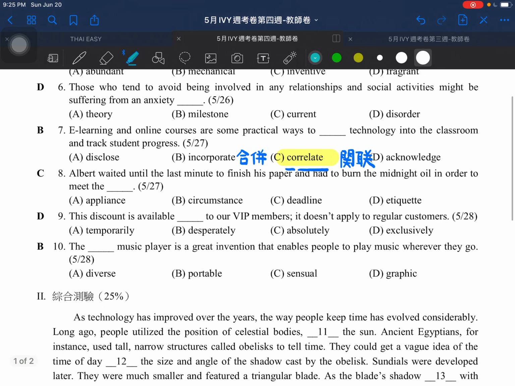Then there's another one, number 7. E-learning and online courses on some practical ways to what technology into the classroom and track students' progress. So here we'll choose the word incorporate. When you incorporate something, it means you try to put something together. So it's not about correlate. Correlate is from the word relate, which means two or more things are related or connected. So here we don't choose that one. We use the word incorporate, which means you try to put them together, you try to integrate them.